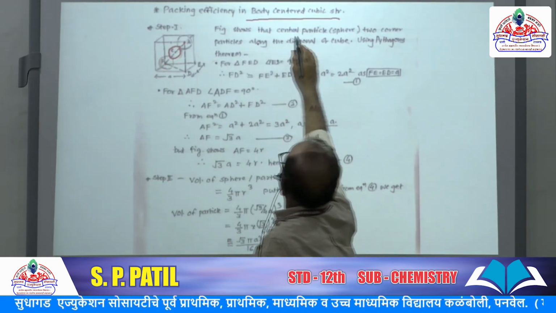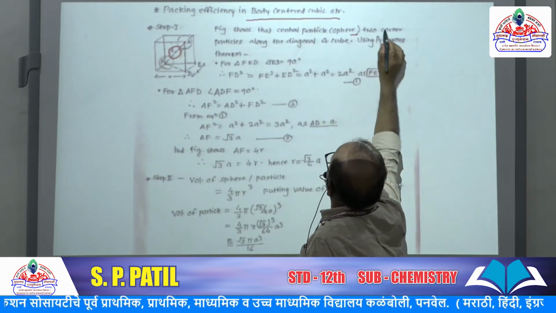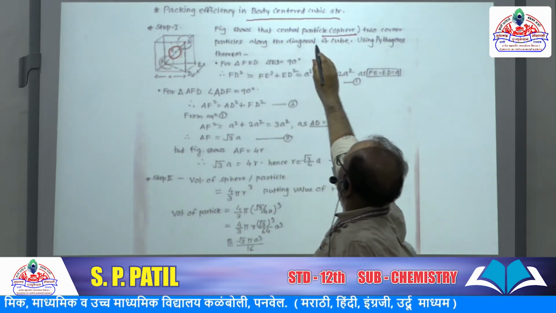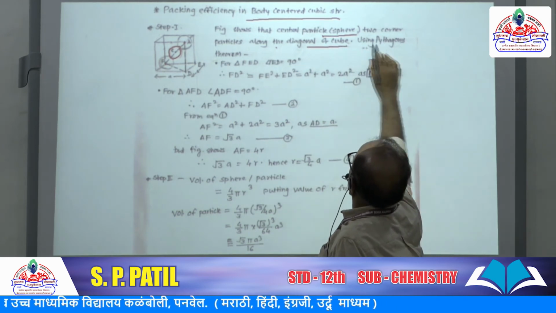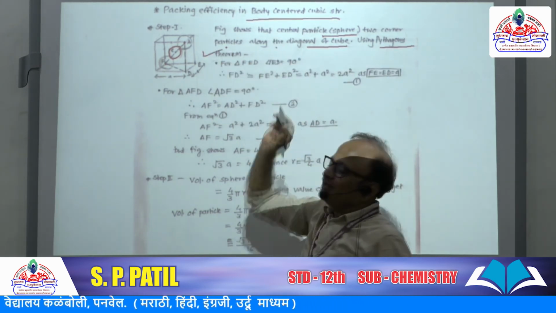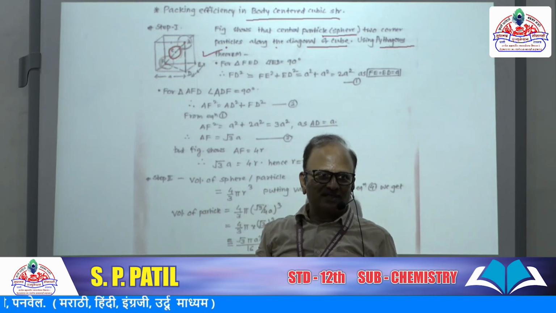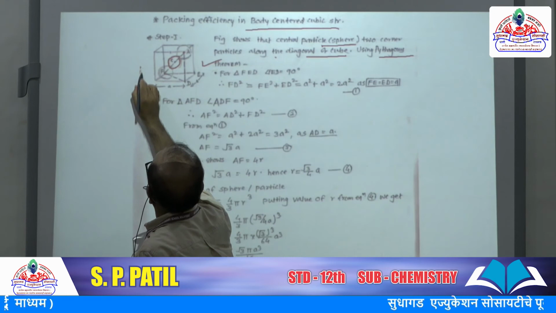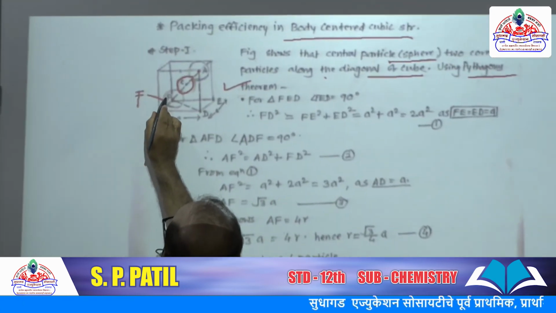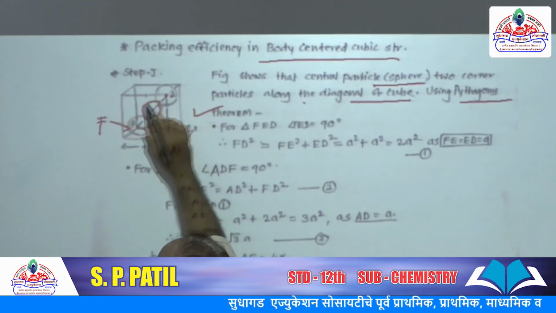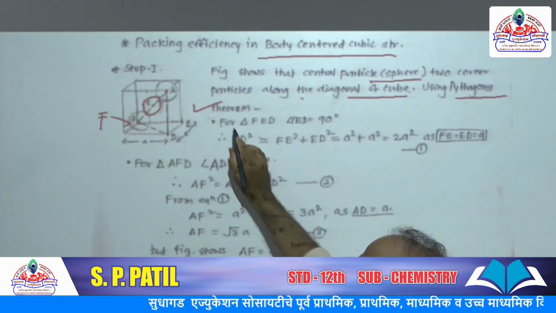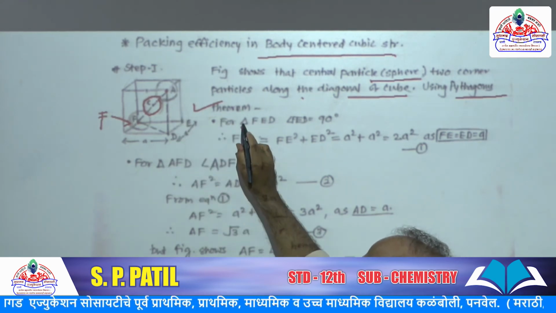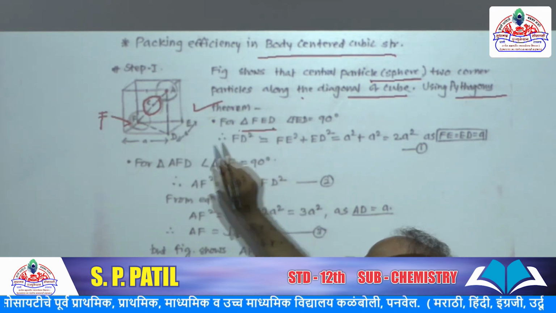The figure shows the central sphere and two corner particles along the diagonal of the cube. Now we are going to use Pythagoras theorem. This is F, A and C. You can see this. Now see the triangle in this geometrical shape. See the triangle FED.